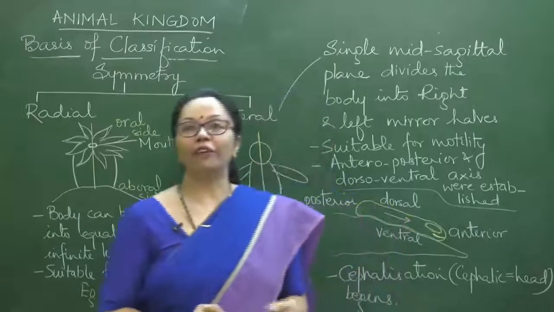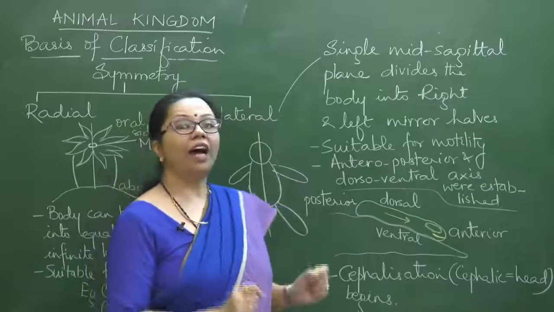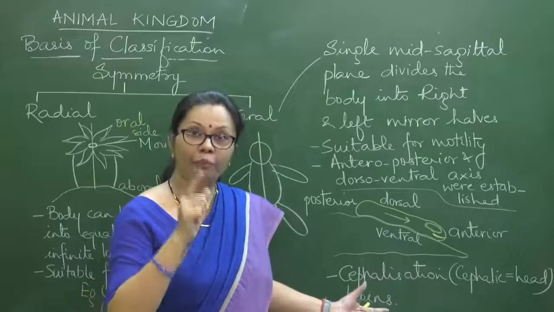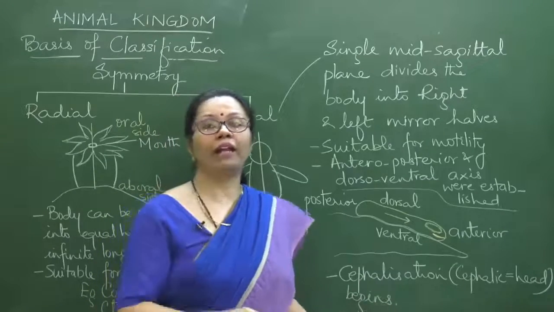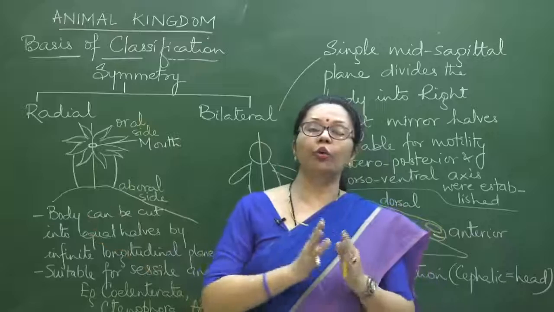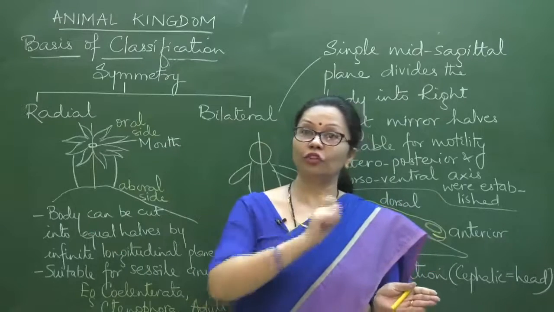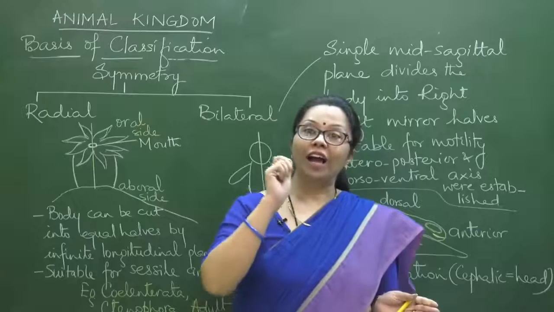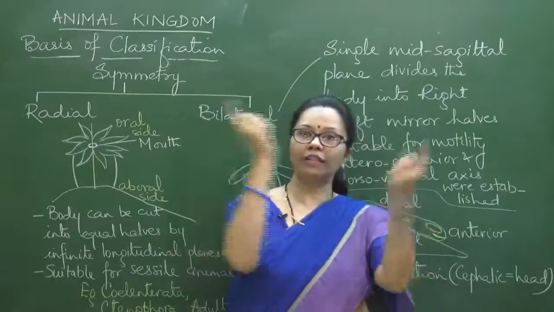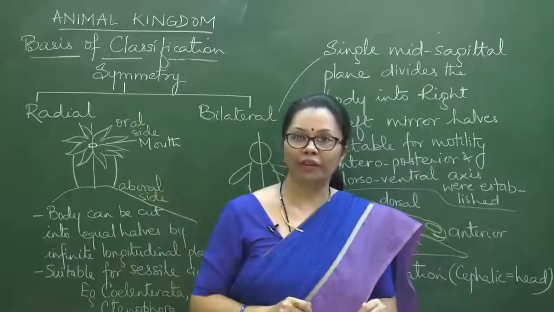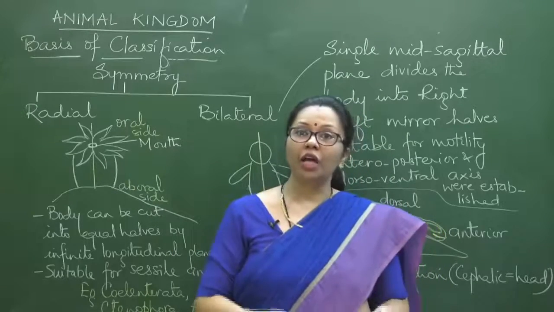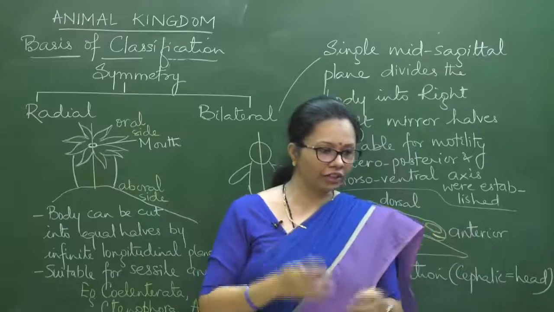And on a lighter note, one very important thing you can remember here is that since cephalization began with bilateral symmetry, the brain also exists only in bilaterally symmetrical animals. So the animals which are radially symmetrical don't have a brain. You can note it down. This is a very important point, that brain is absent in radially symmetrical animals. All the sides of the body are similar, so there is nothing like a brain over there. You can imagine the sea anemone that you were asking about just now, or the jellyfish, they don't have any brain, so they have been existing without a brain.